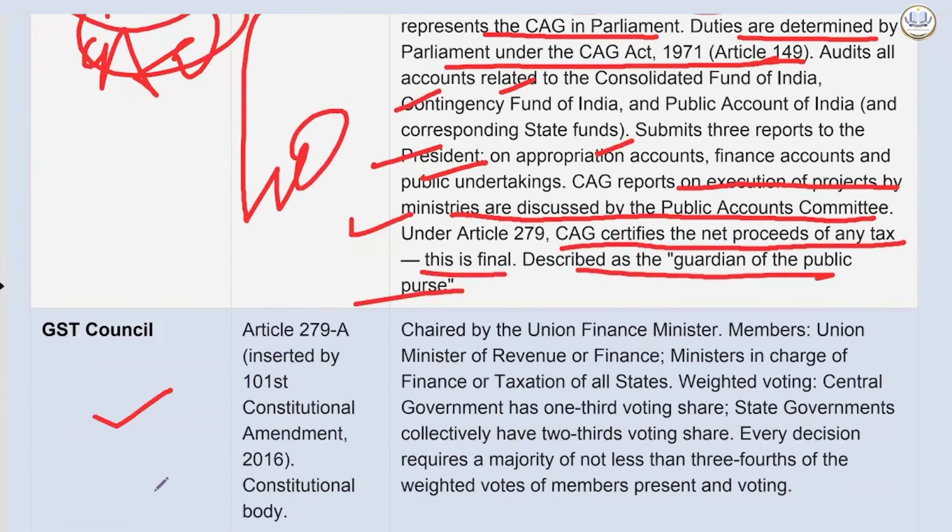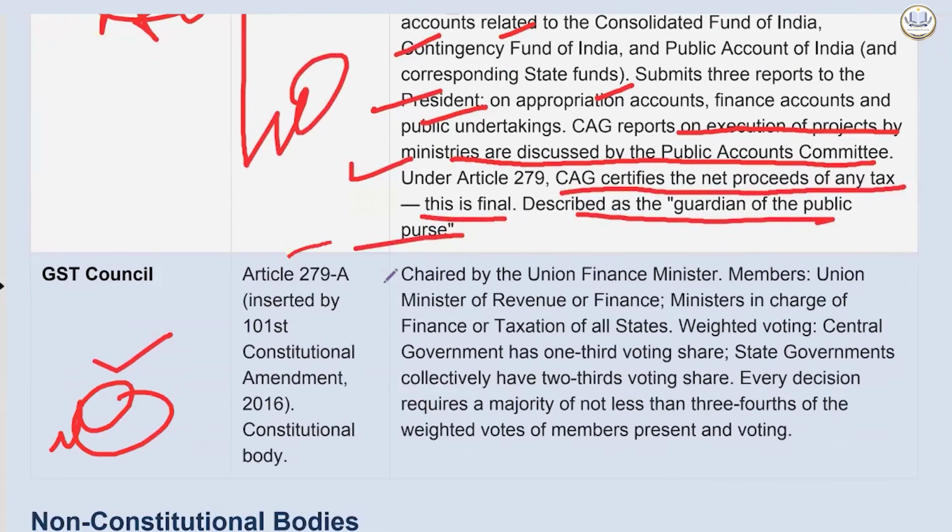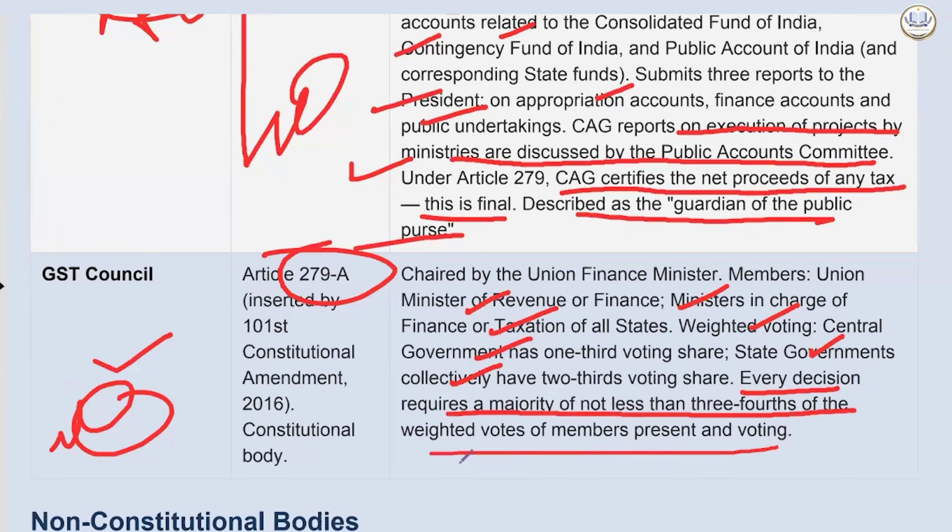GST Council: the 101st Constitutional Amendment Act inserted Article 279A. Chaired by the Union Finance Minister, members are the Union Minister of Revenue or Finance, and the Minister in charge of Finance or Taxation of each state. Weighted voting: the Central government has a 1/3 voting share. State governments collectively have a 2/3 voting share. Every decision requires a majority of not less than 3/4 of the weighted votes of members present and voting.